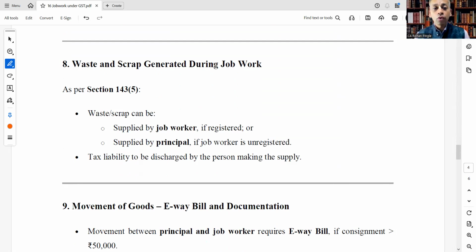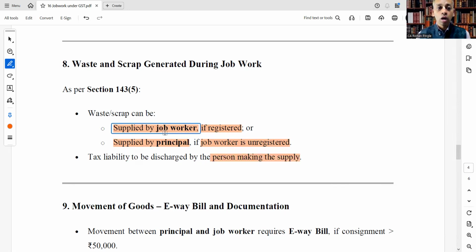Let's see waste and scrap generated during the job work process. As per section 143 subsection 5, waste or scrap can be supplied by the job worker if registered, or supplied by the principal if the job worker is unregistered. Tax liability is to be discharged by the person making the supply.